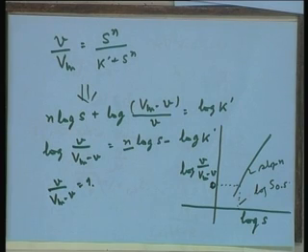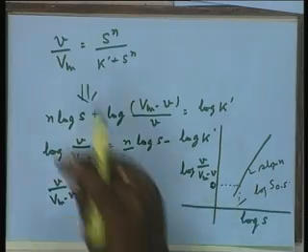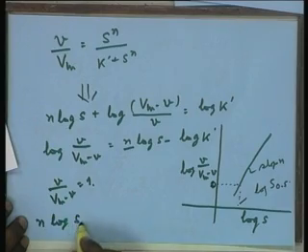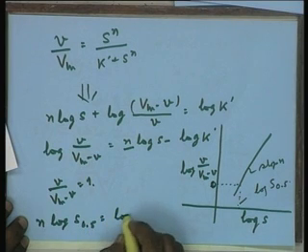If you recall, what we deduced earlier from our equation was n log S 0.5 is equal to log K naught.